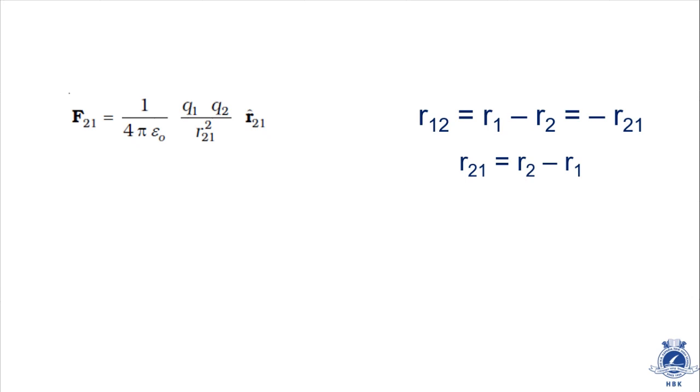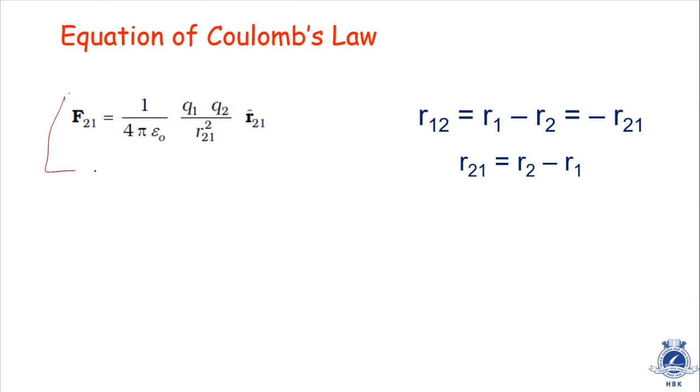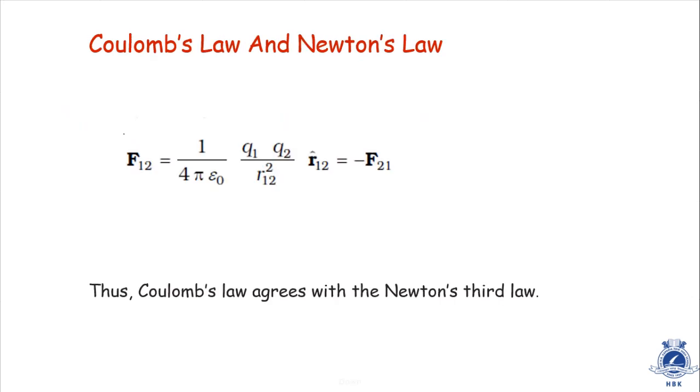This is the final equation given in NCERT. F21, the force acting between 2 and 1, is given by 1 by 4 pi epsilon 0 Q1 Q2 by R square. This is the same equation I told you previously. So there is some similarity between Coulomb's law and Newton's law. In previous cases also I have explained it. In this case also, in Coulomb's law in vector form, there is some similarity.